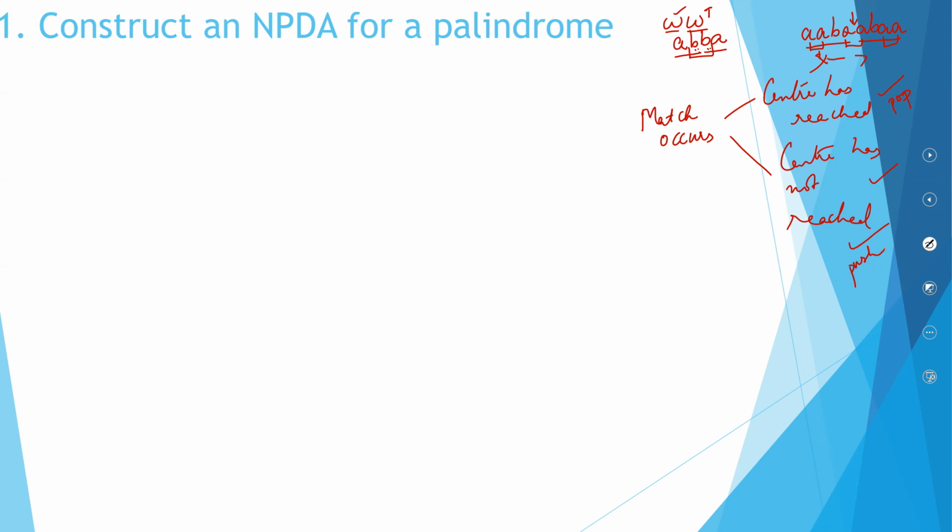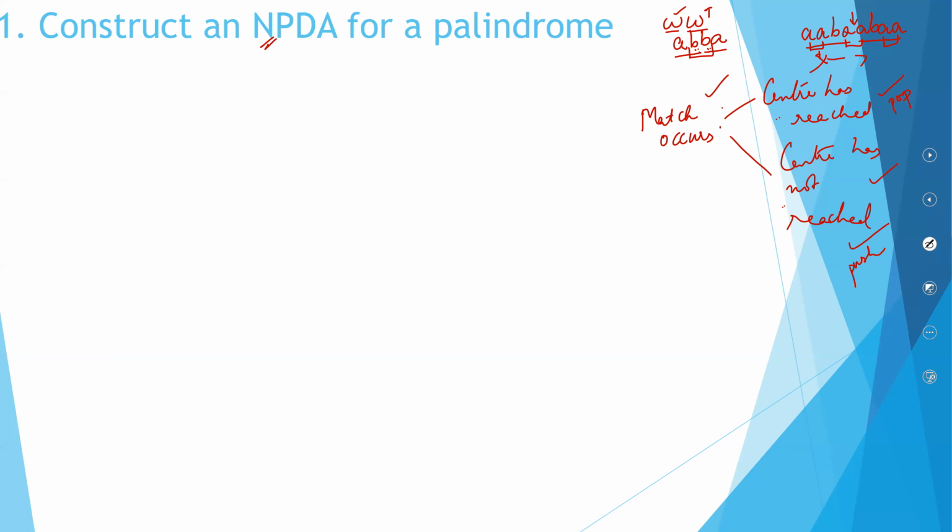So you can understand from here itself that it is non-deterministic. For a particular case, you will have two possible outcomes. This is the basic logic of how you do an NPDA for a palindrome.